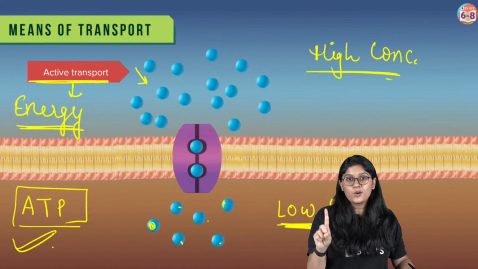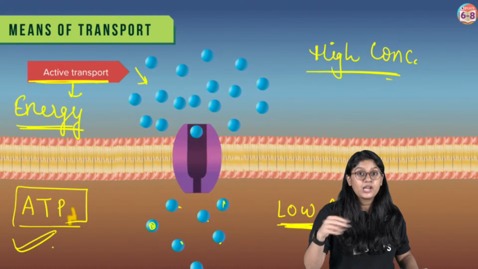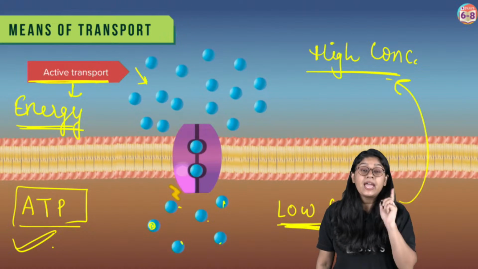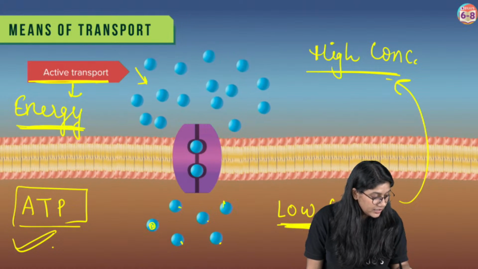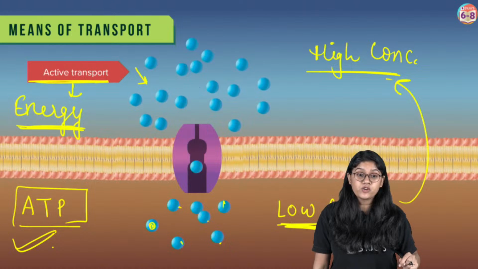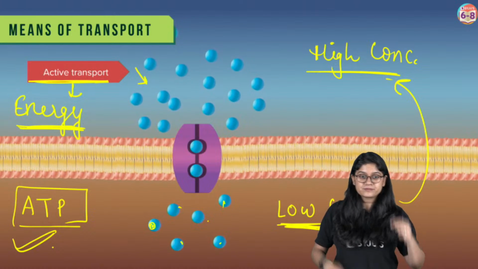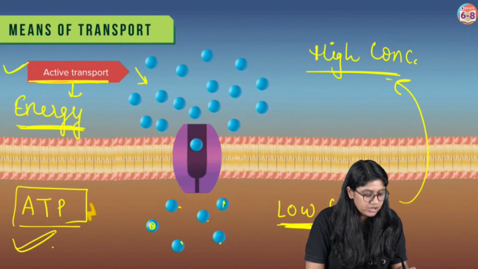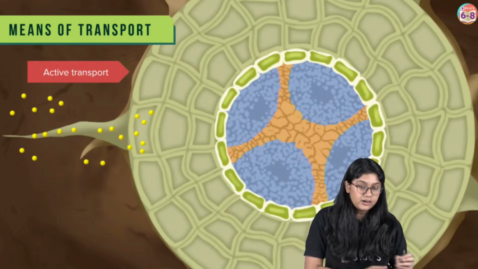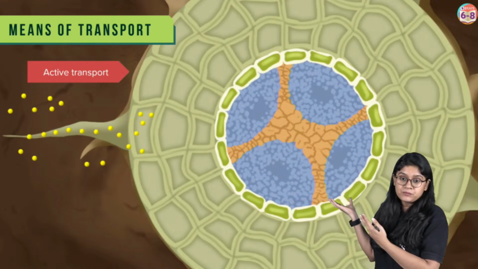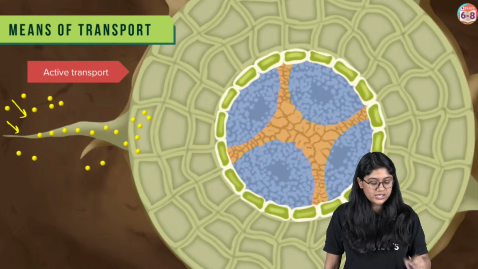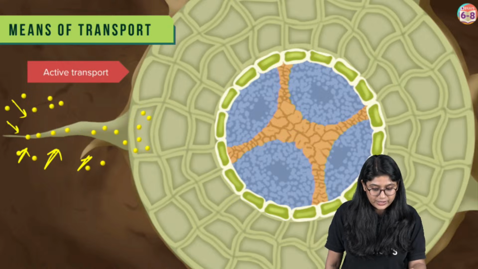So, important, two things that we have to remember. The molecules are moving from the low concentration to the high concentration, and they are using the energy. What are they using, everyone? They're using the energy, ATP, the full form is adenosine triphosphate. Okay, that is active transport. Now let's talk about how it is actually happening in the root. See over here? We have more molecules here and few molecules outside, and that's how it's going inside.